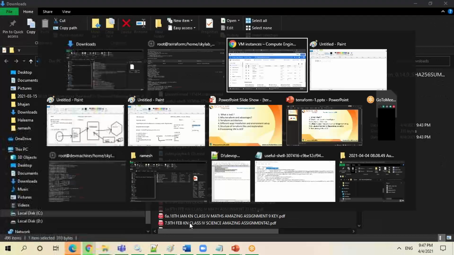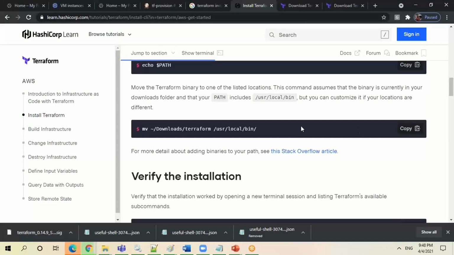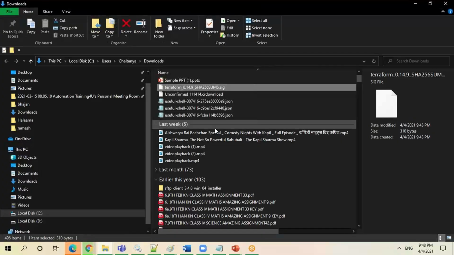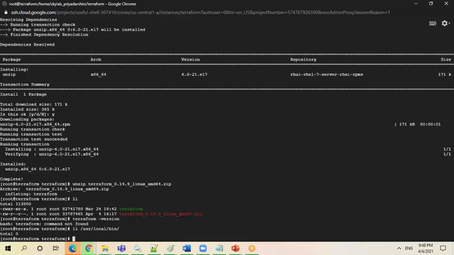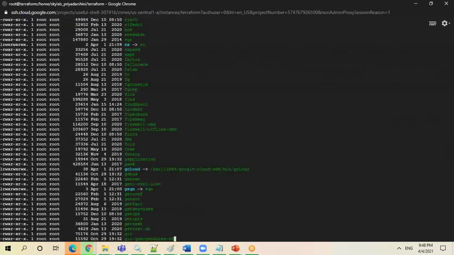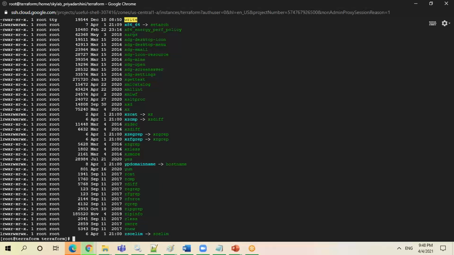So if you go through these steps given by the Terraform people, before going to this, just check whether these executables are present here or not. Right? ll. There is no executable. Actually the executable is present inside this. That is another way you can do it, but you cannot do it all the time, right? If you're going to a different terminal, that won't work. So if you see, all the executables are here.